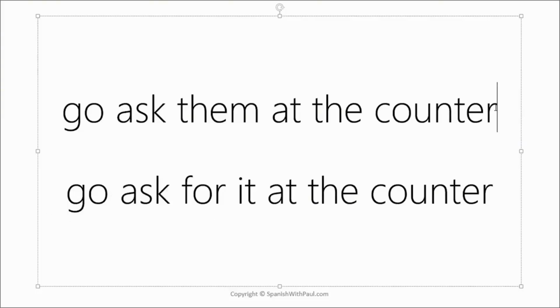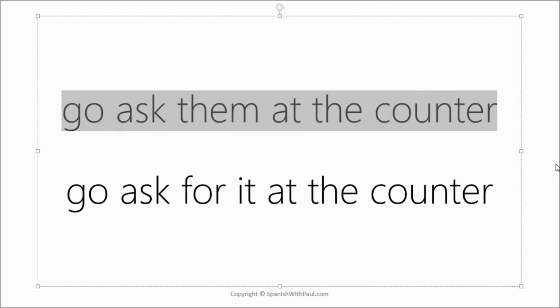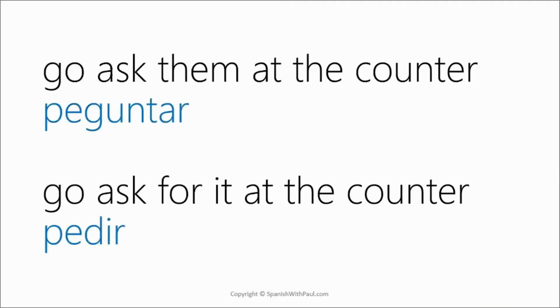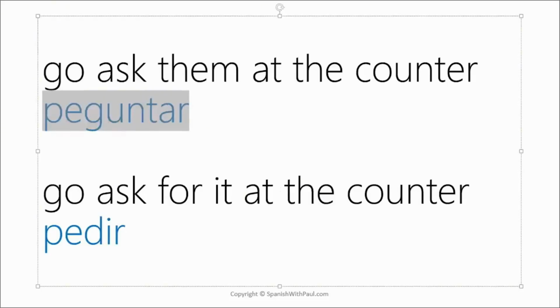So you can see just how delicate the distinction can be between go ask them at the counter, which implies that we're going to ask them for some kind of information, versus go ask for it at the counter, which implies that we're going to request that they give us something there.